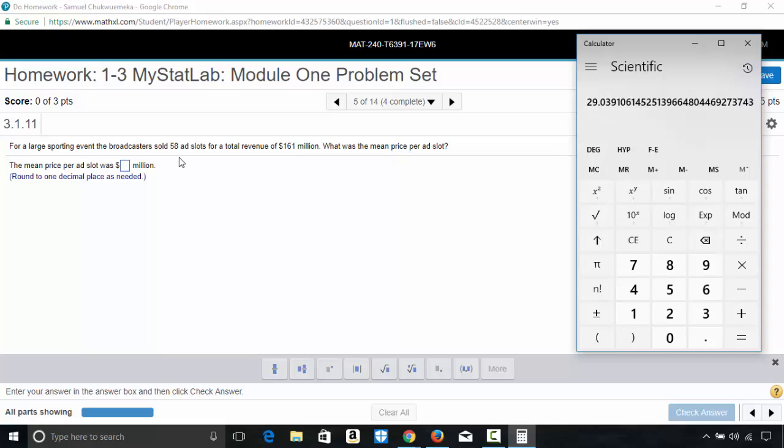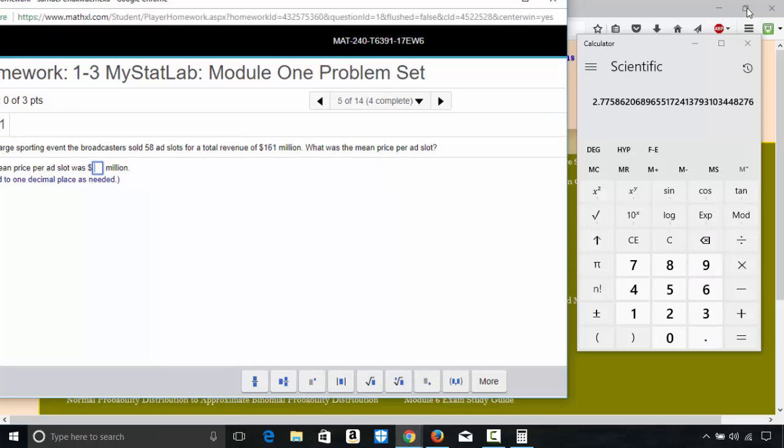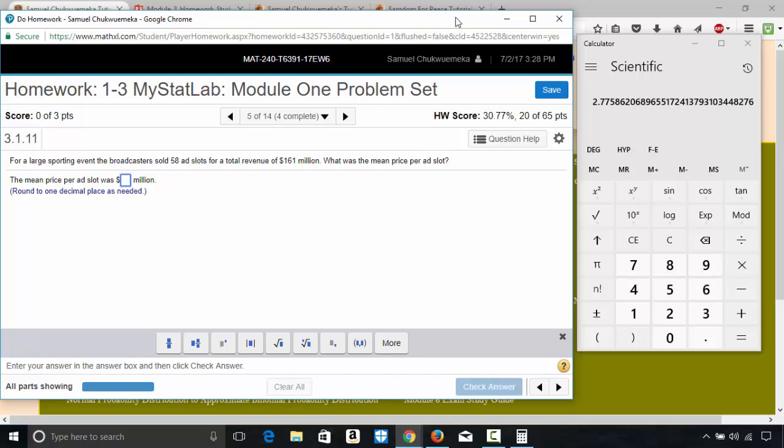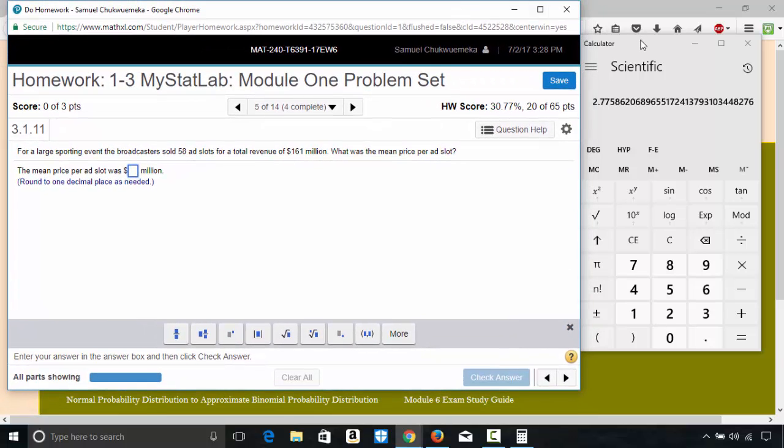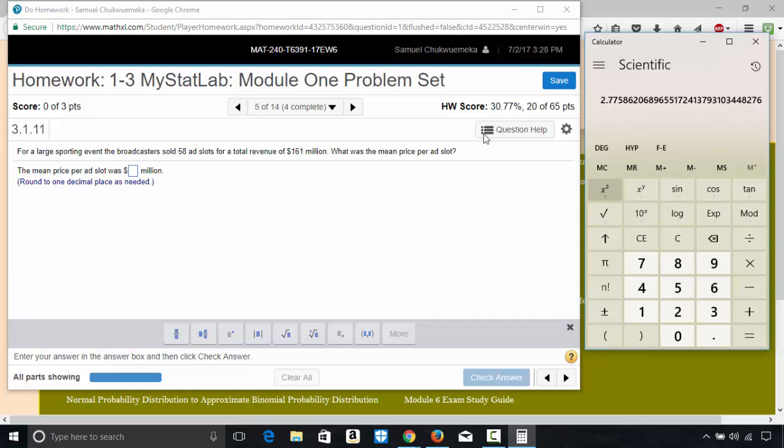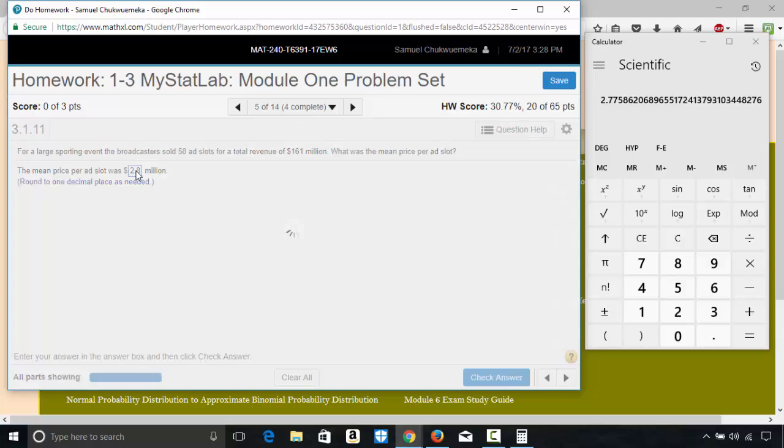divide this by this. Okay, you have 161 million. Now the answer is going to be in millions, so you don't need to type the whole thing, the 6 zeros. Just do 161 divided by 58. Okay, and they want it to 1 decimal place, so 2.8. So that is 2.8. There you go.